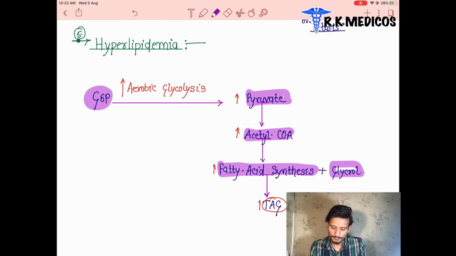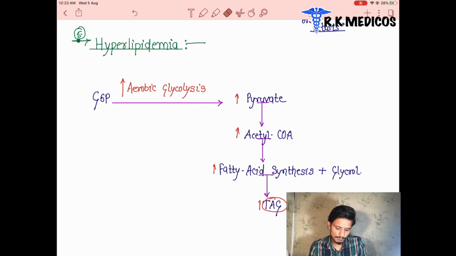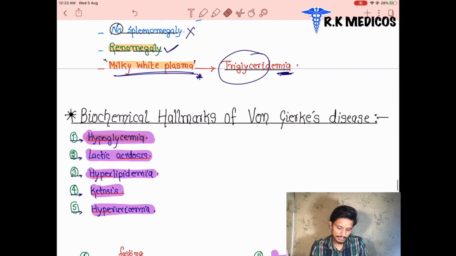So now you tell me, all these points are proved. What are the biochemical markers of von Gierke disease? Yes, all the points are proved. We can see hypoglycemia, and we saw why it happened. Now lactic acidosis, hyperlipidemia, ketosis, and hyperuricemia. All these points are proved here. So these are the main biochemical markers in patients of von Gierke disease.